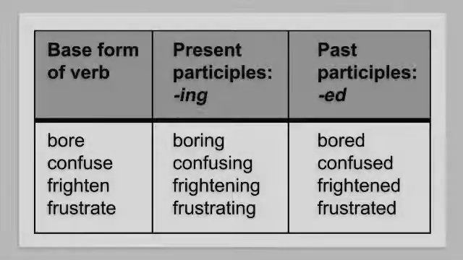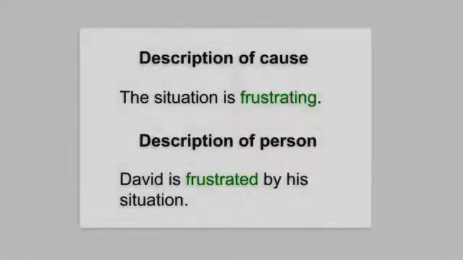To review, participles come from verbs. Present participles end in ing. Most past participles end in ed, but some are irregular, as we'll see later. So when do we use an ing participial adjective, and when do we use an ed participial adjective?